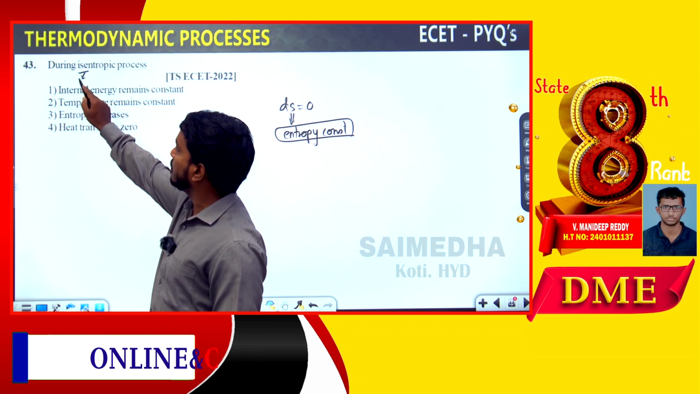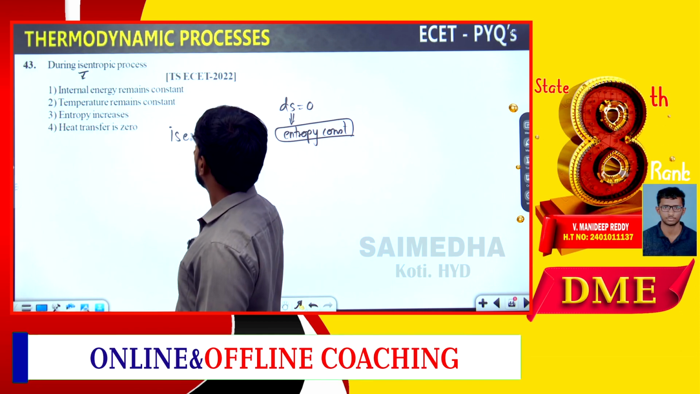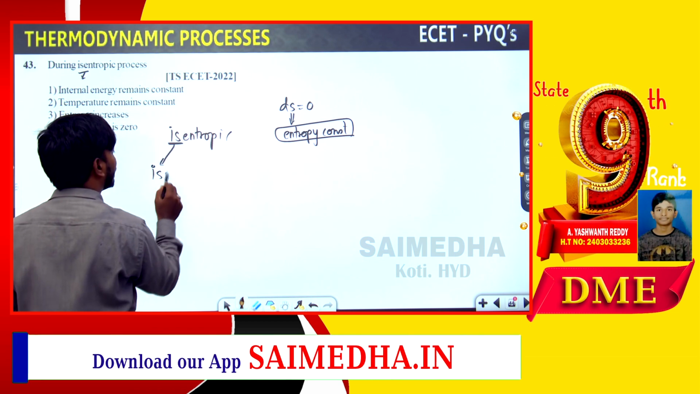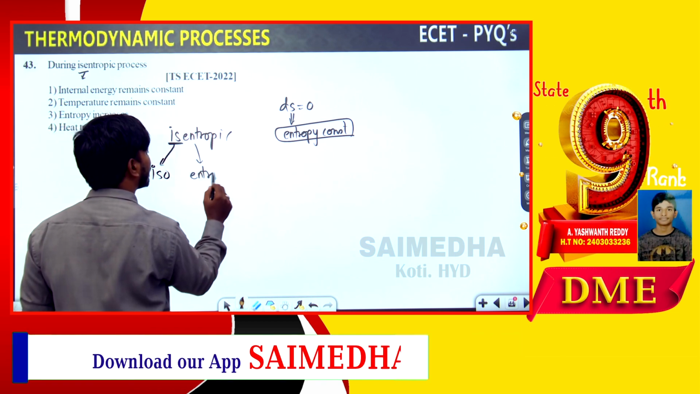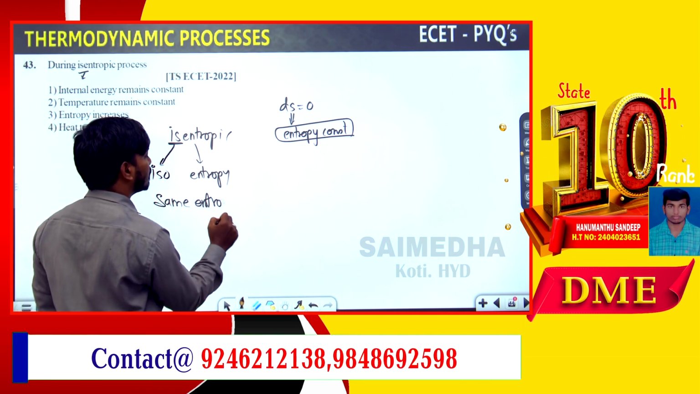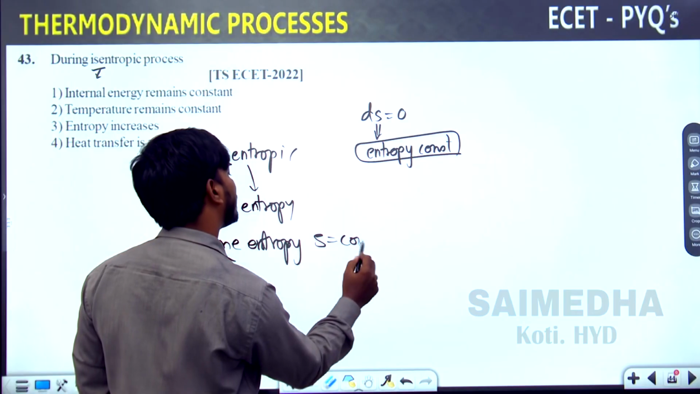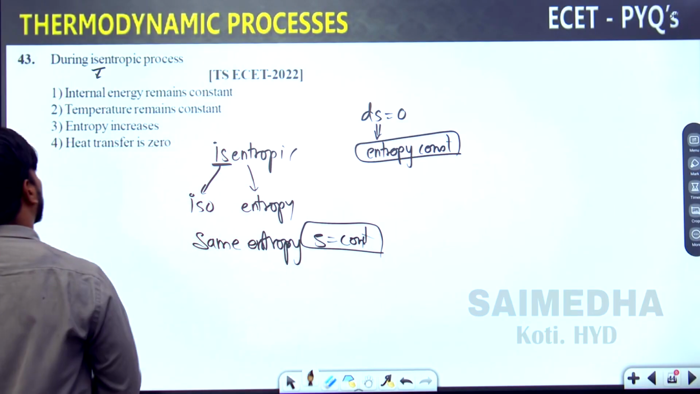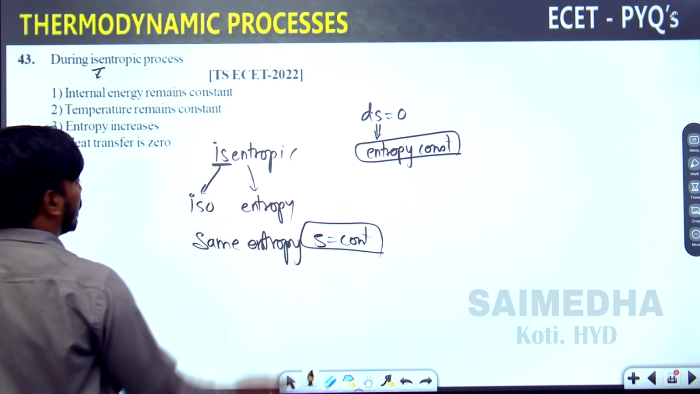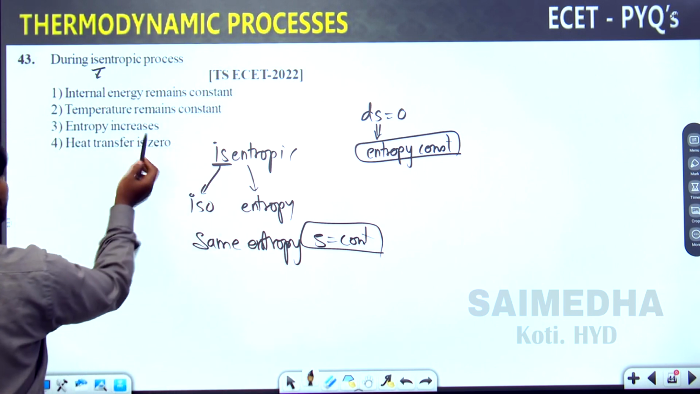iso means same, okay, so entropy is the same, entropy is constant. So what is the correct answer here? Entropy is constant. Where is the entropy constant?